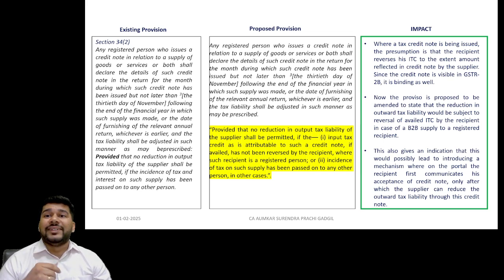And only on the confirmation given by the recipient, possibly the reduction of output tax liability will be permissible. Now, of course, whether it really happens on a real-time basis, or on the basis of a window which is being provided for doing these changes, this is what we will have to look forward to.